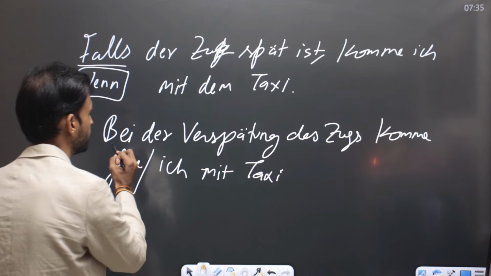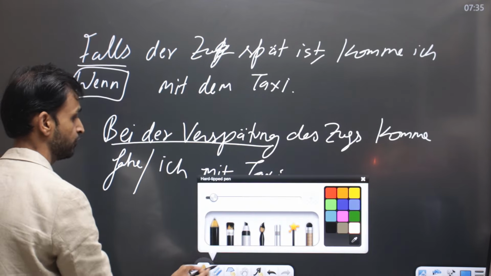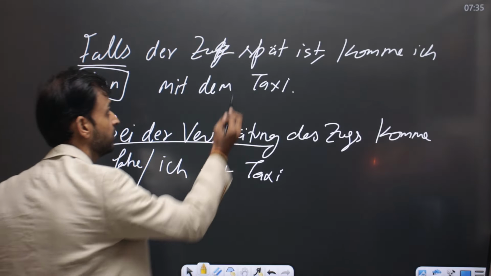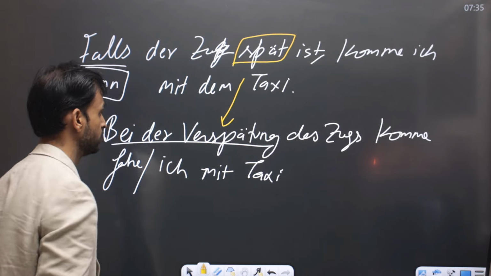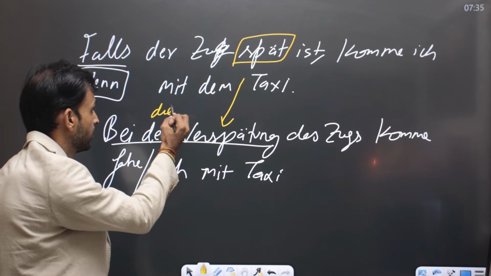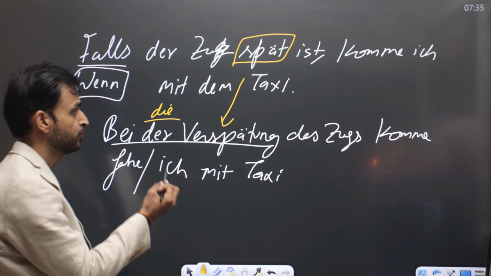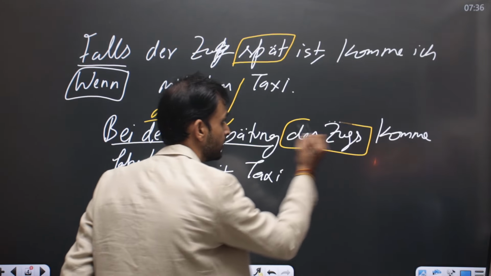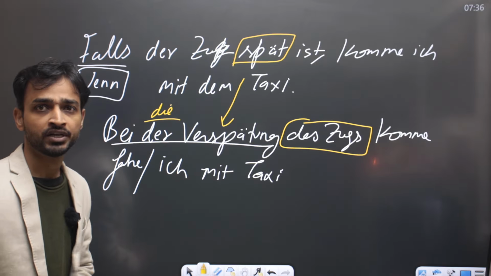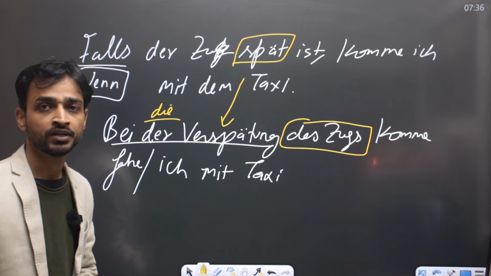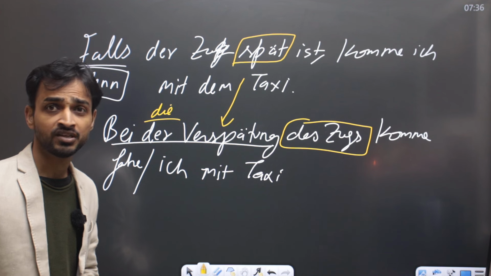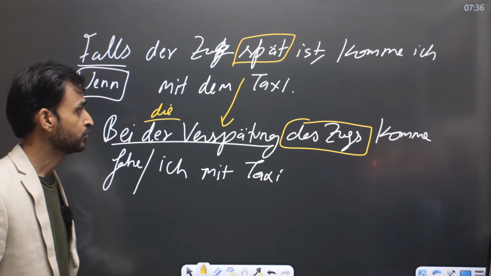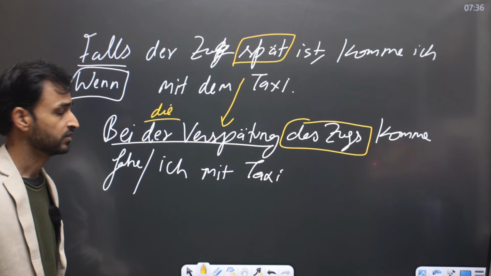Spät is an adverb; I have used this as a noun. Verspätung, die Verspätung. Bei der Verspätung des Zugs, this is my genitive. During the delay of the train, I come by taxi, I travel by taxi. Or in case the train is delayed, bei der Verspätung des Zugs komme ich mit dem Taxi.